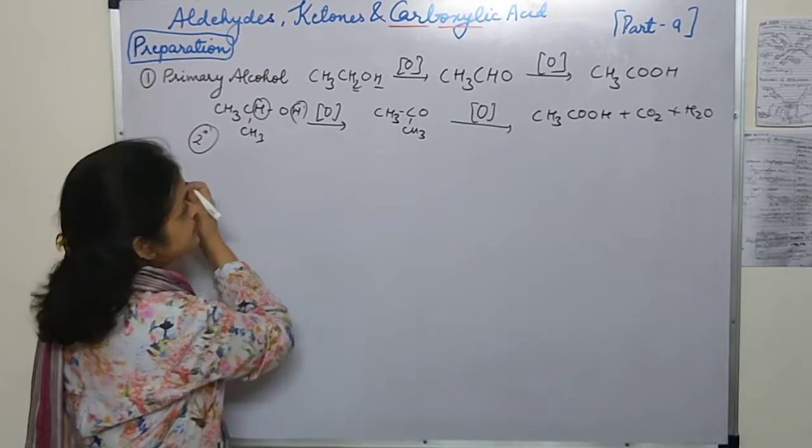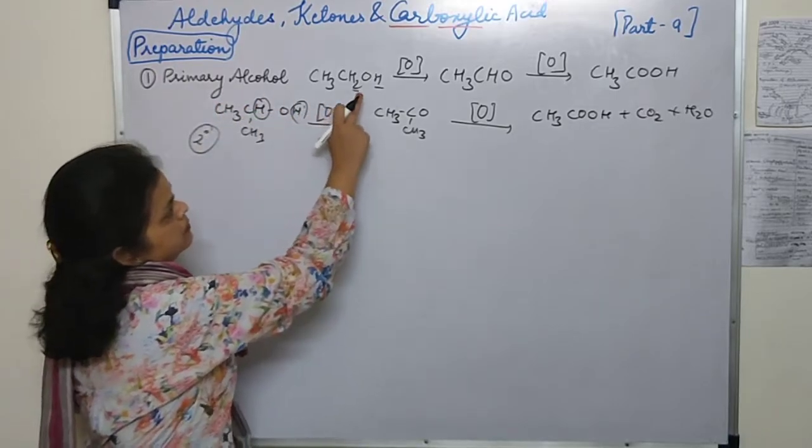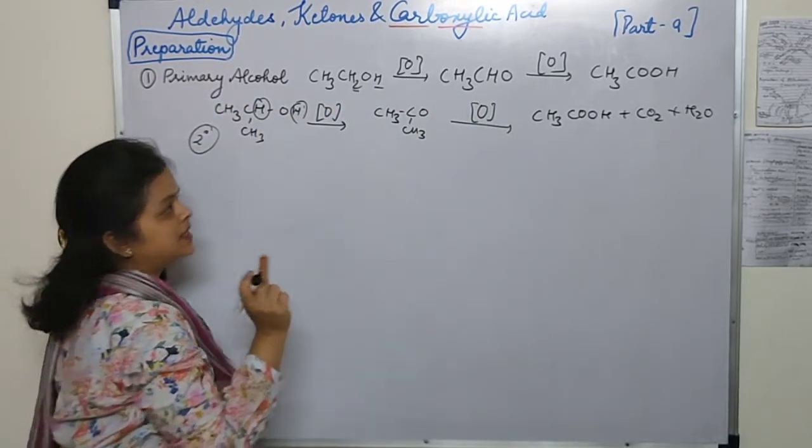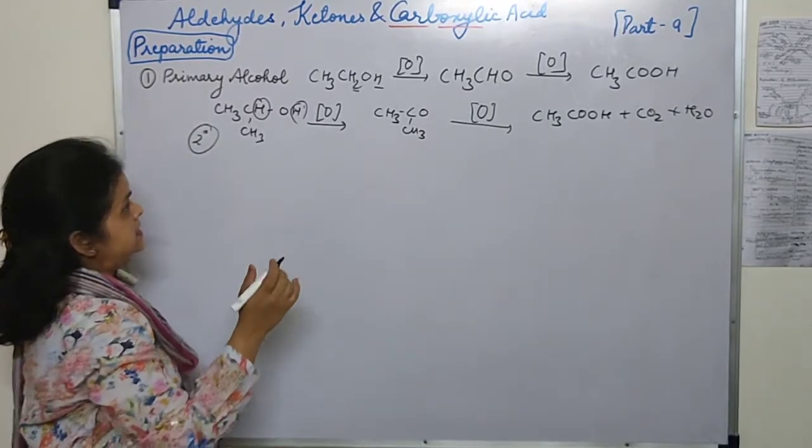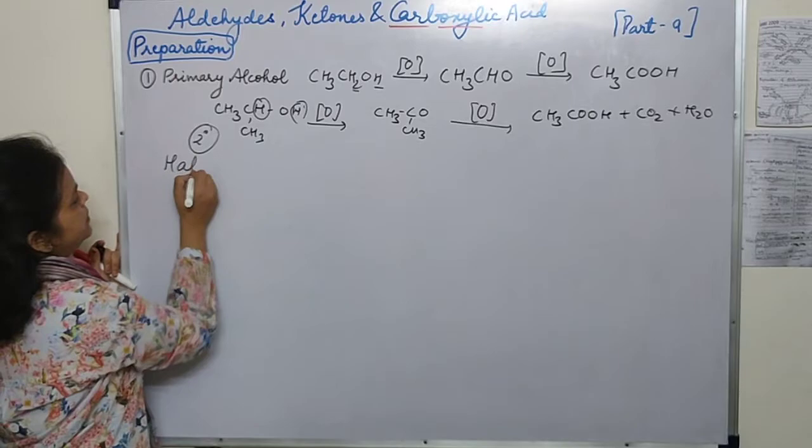So here we can say that primary alcohols can be converted into carboxylic acid, and aldehydes can be converted into carboxylic acid. The second way was the haloform reaction.